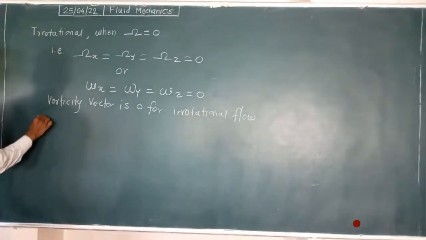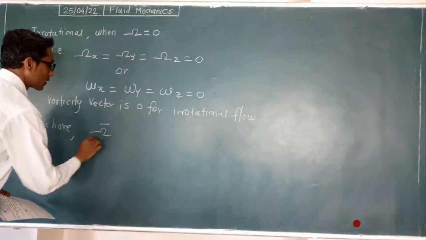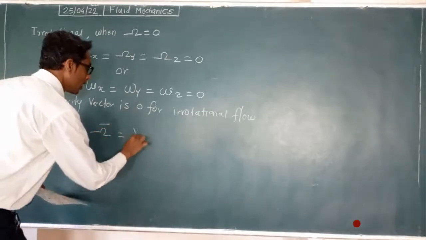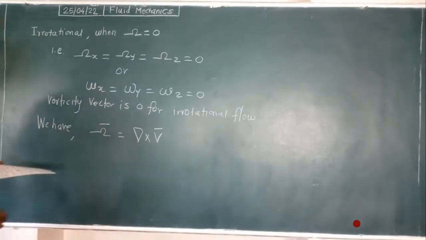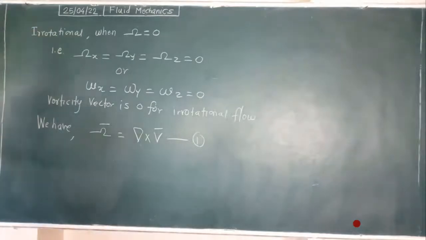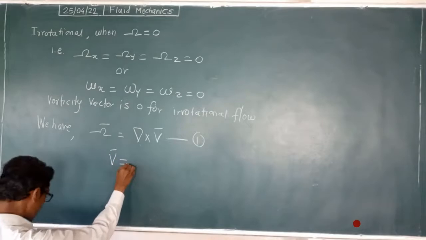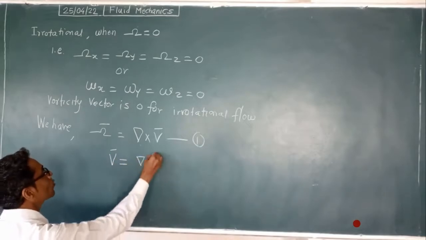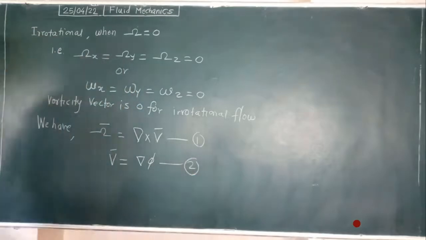Okay, next line, write down. By the mathematics, the vorticity vector is equal to del cross velocity vector. This is a cross product. For irrotational flow, give equation number 1. Then we write the velocity vector v bar in the form of del phi, equation 2. Phi is the velocity potential. We will come to that point afterwards.